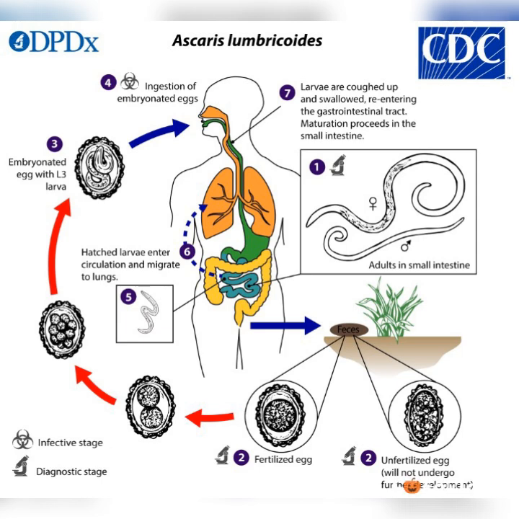So we have an individual who is infected with these worms, and the adult worms are in the small intestine of this individual. That is where they live, and that's where they lay eggs from.